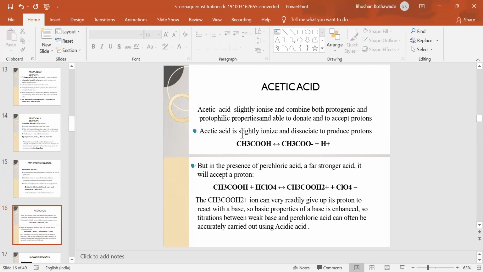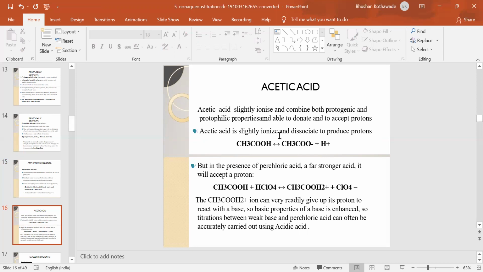Because acetic acid is a weak acid, it can dissociate in water to produce CH3COO minus plus H plus. But in the presence of perchloric acid, it acts as a stronger acid. It will accept the proton from the perchloric acid, and then it will behave as a strong acid. And this effect is known as the leveling effect.